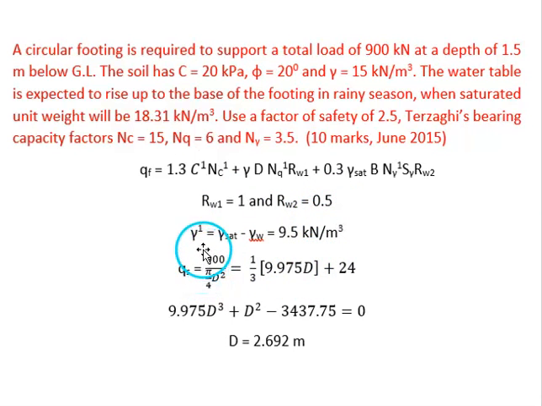And when it is submerged, we should take the submerged unit weight, which is equal to saturated unit weight minus unit weight of water. And when we take the ultimate bearing capacity equation and when we substitute the values, we'll be getting the ultimate bearing capacity.